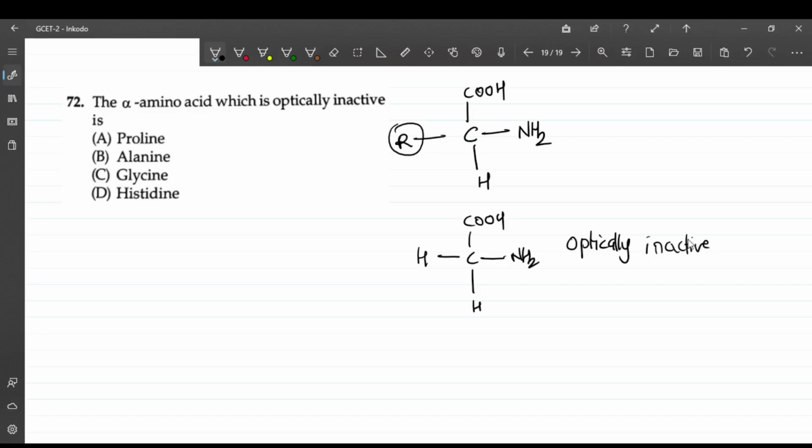What could be the reason? You can comment and tell me. I'll wait for the comments also. The answer is that there are two similar groups, hydrogen and hydrogen, so glycine is optically inactive. In the rest, proline, alanine, histidine, the R group is something other than hydrogen, like methyl, ethyl, different kinds of groups, so they are chiral. So the answer is option C.